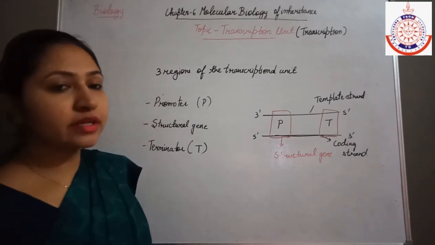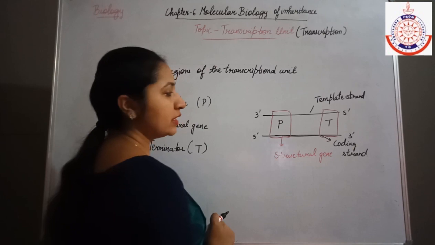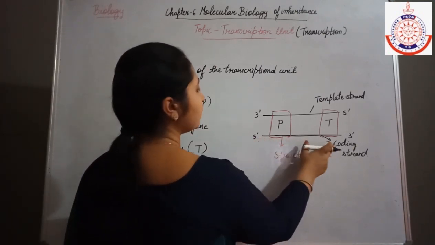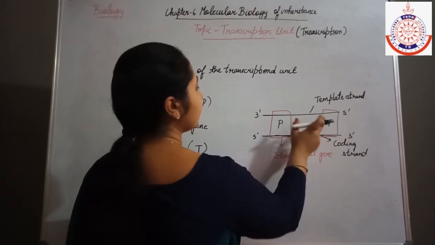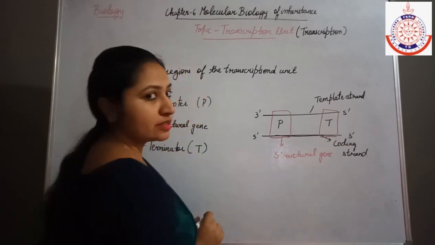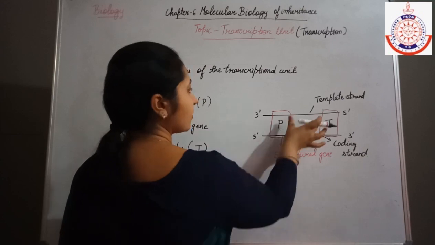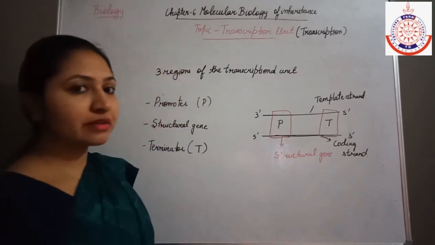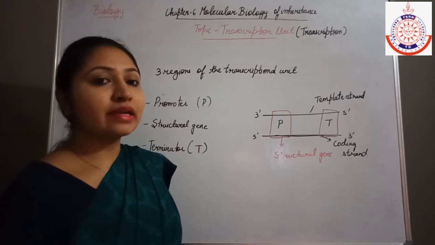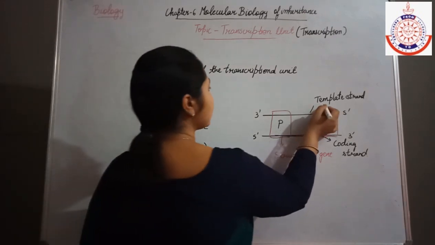The promoter is always present at the 5' end of the coding strand, and the terminator is present at the 3' end of the coding strand. Now here two strands are present. If both the strands transcribe to form the RNA? No. Only one strand will transcribe to form the RNA, and it is the template strand.